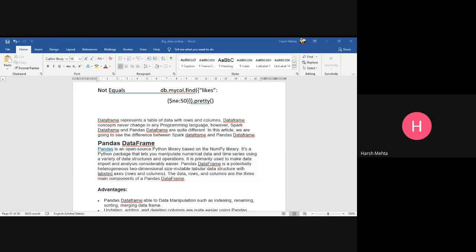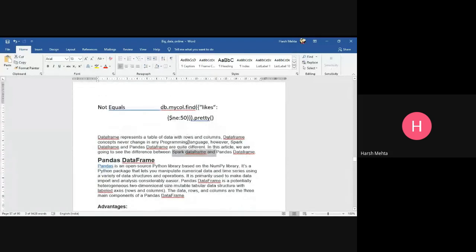So a data frame represents a table of data with rows and columns. With rows and columns, we represent data. The data frame concept never changes in any programming language. However, Spark data frame and Pandas data frame are quite different. In this article, we are going to see Spark data frame and Pandas data frame. Data frame means a combination of rows and columns of data.